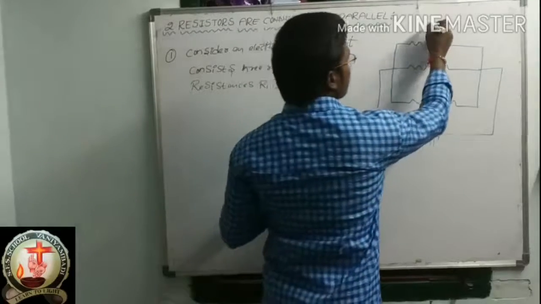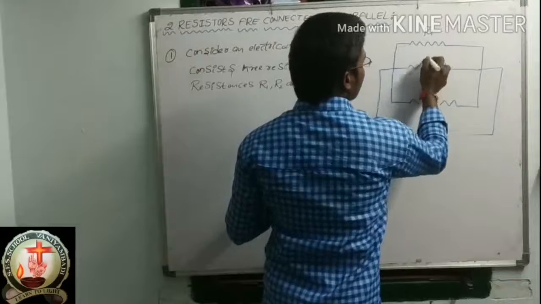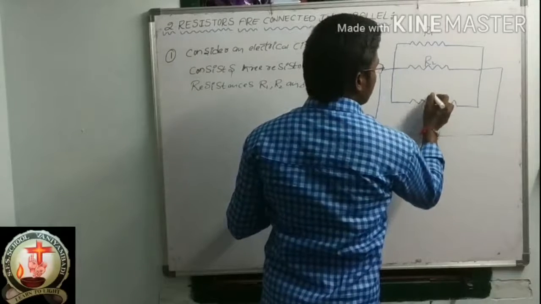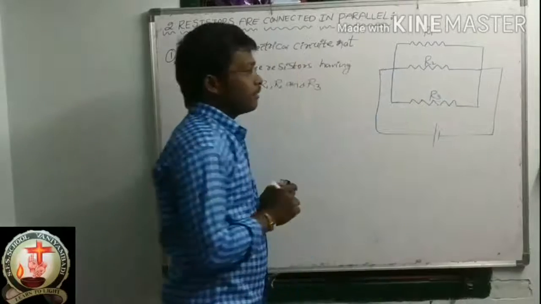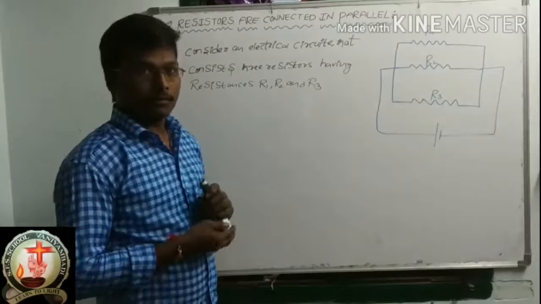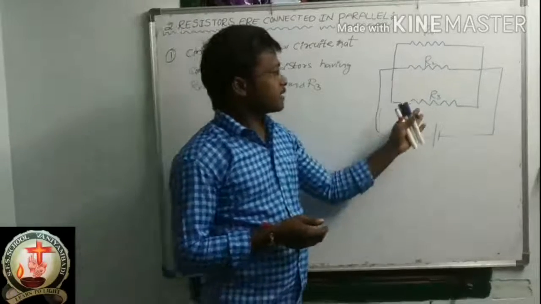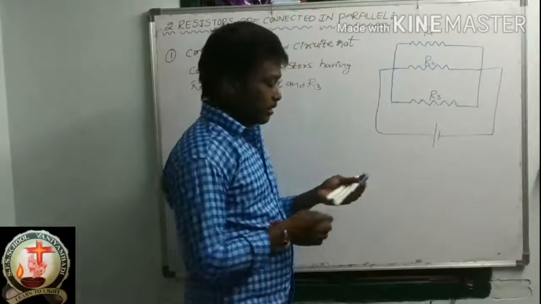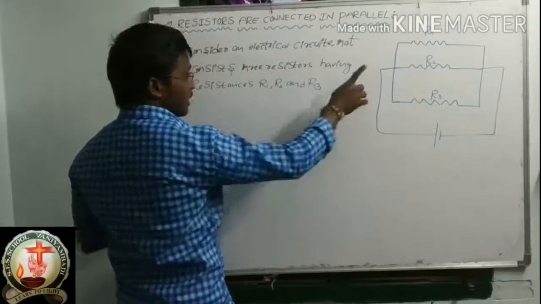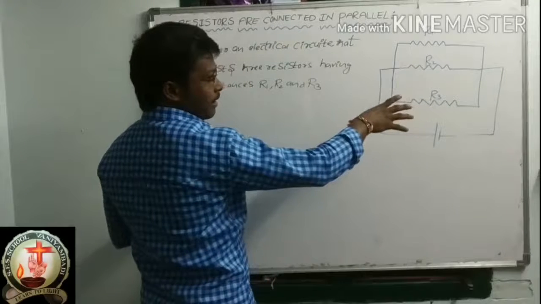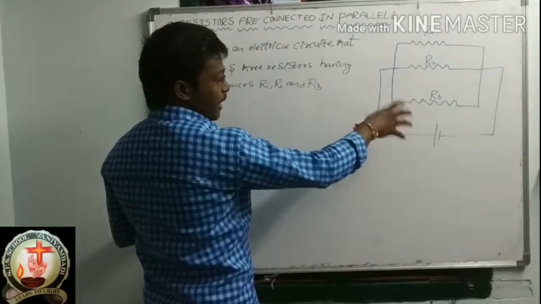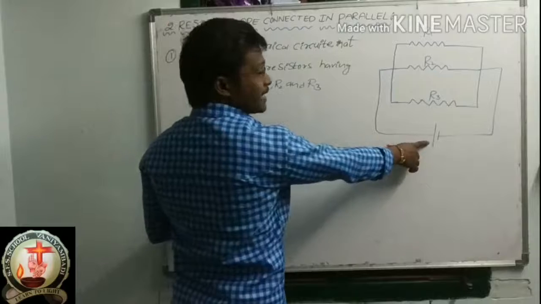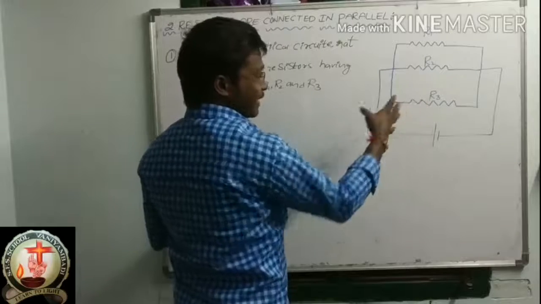This one is R1, this one is R2, and this is R3. These three resistors are connected in parallel, and one battery is connected in this electrical circuit.